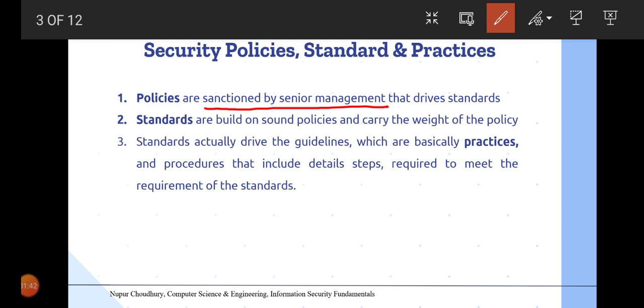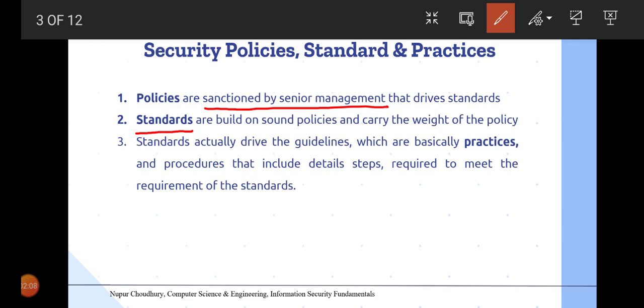These policies are basically based on certain standards. So the standard document is the document which will hold the various standards that are built on sound policies and carry the weight of the policy. That means they are basically the parameters on which the rules are built.